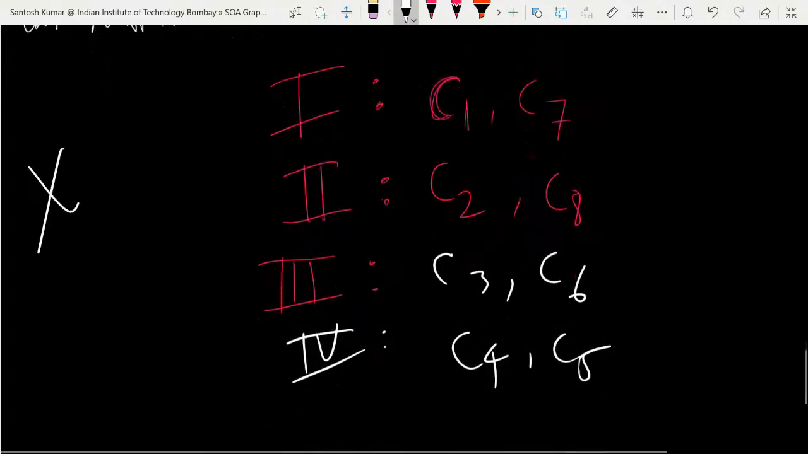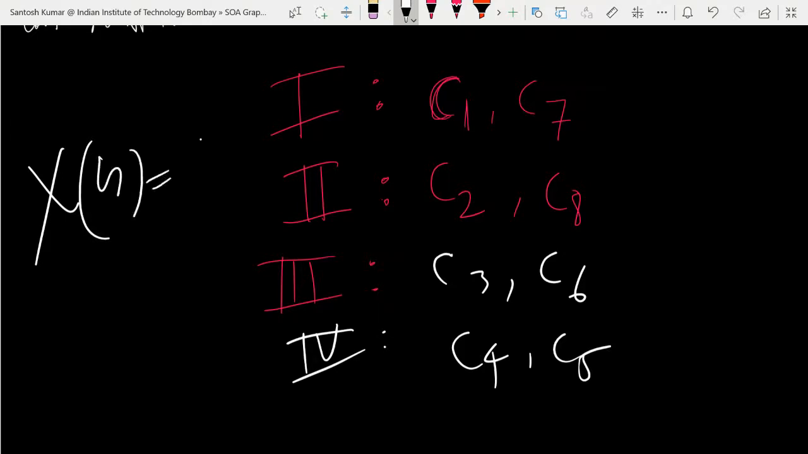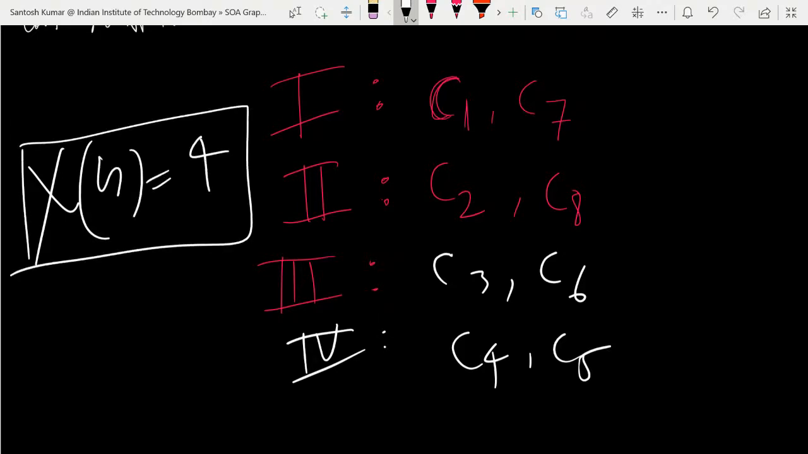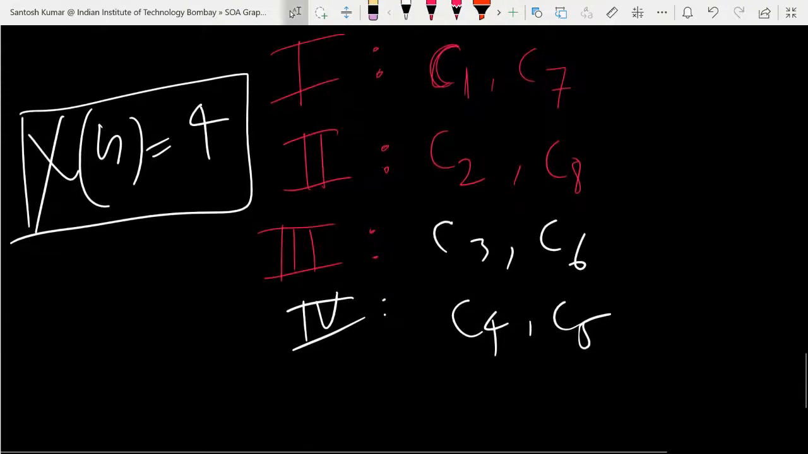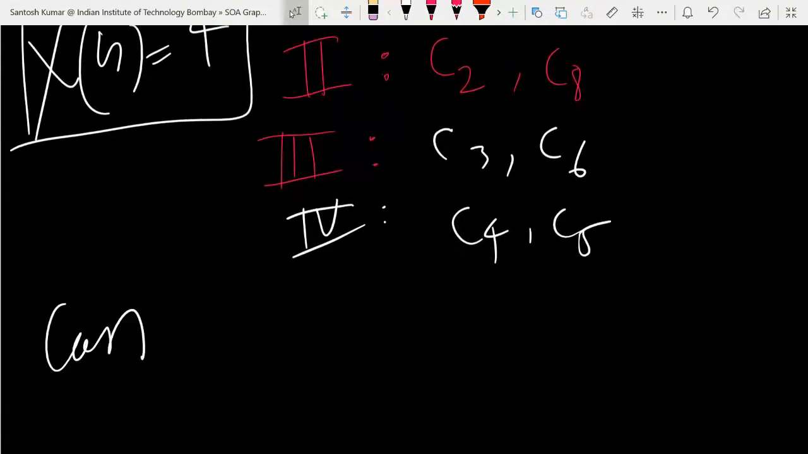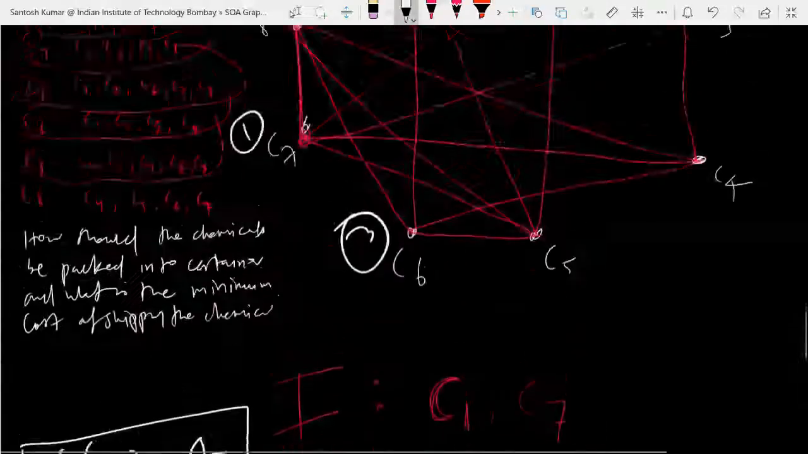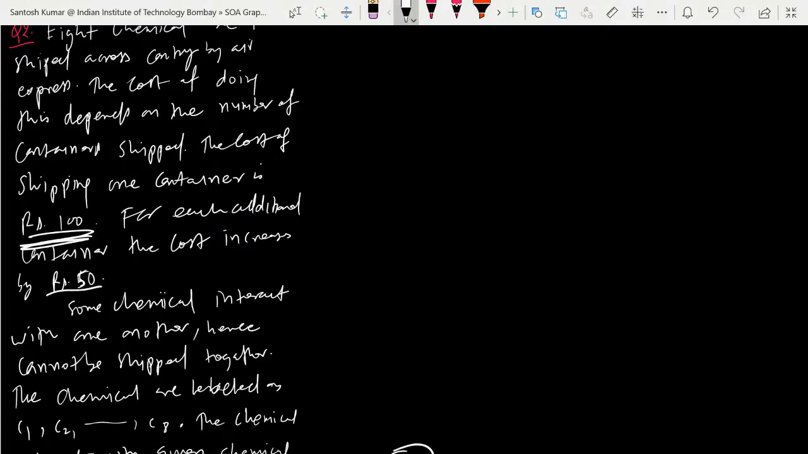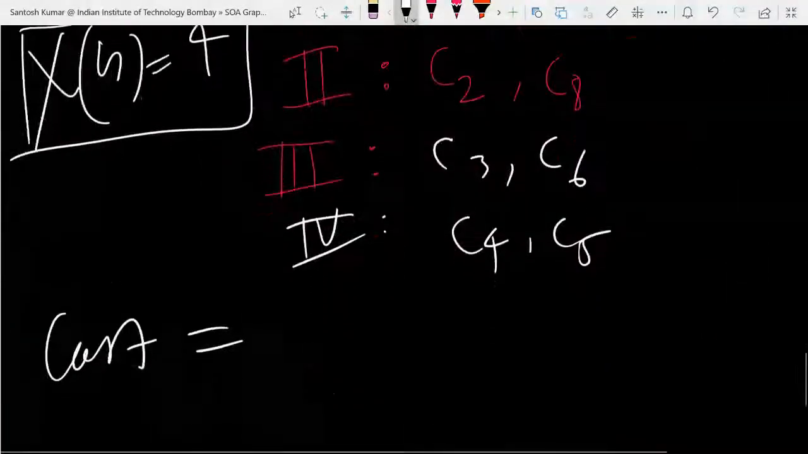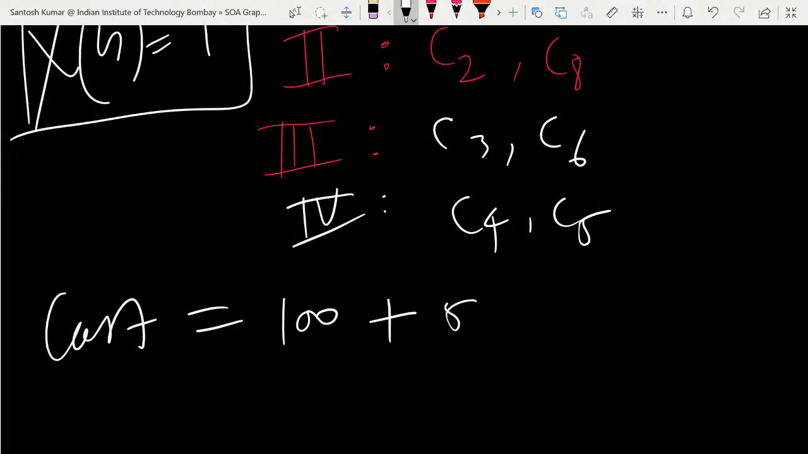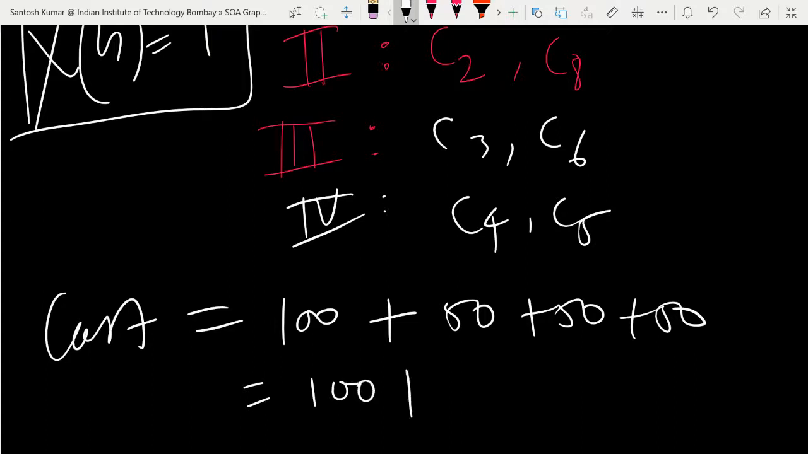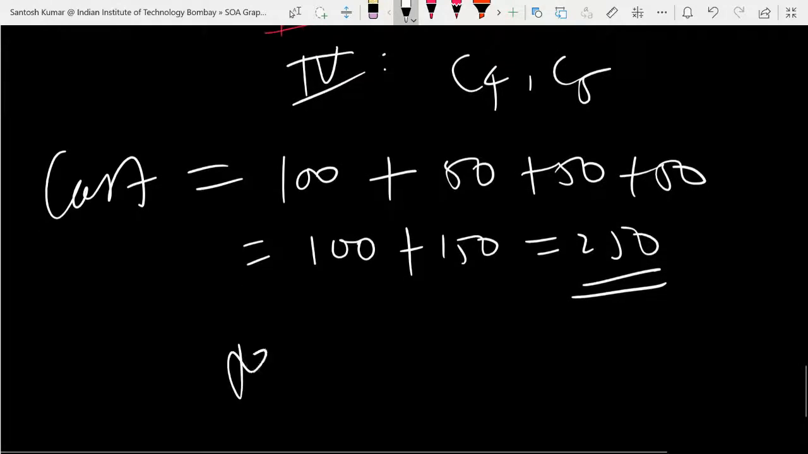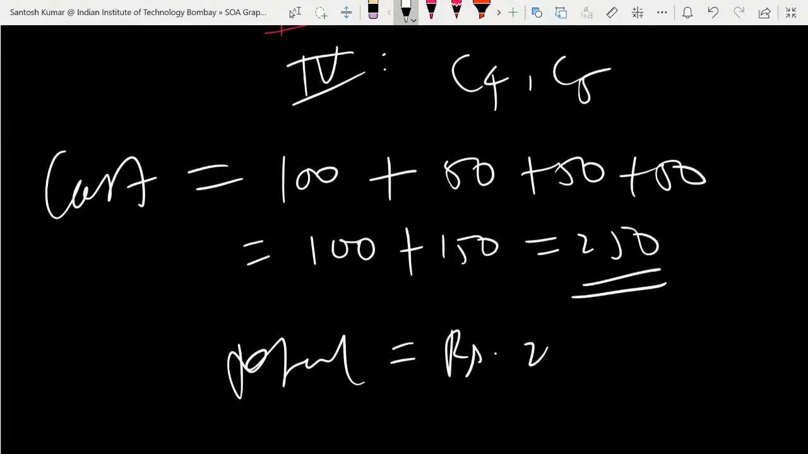So the chi of this graph G is 4. The chromatic number is 4. Now, what will be the cost? For the first shipment the charge is 100 rupees, and for each additional one it is 50. So 100 for the first and 50 for each of the other three. So 100 plus 150, that is 250 rupees. The total cost we need is 250 rupees.